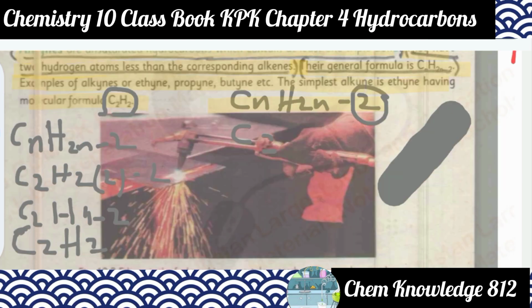If we put the value of two carbons in the formula CnH2n minus 2, instead of n we put 2, so C2H(2 into 2 minus 2), that is C2H4 minus 2, which is C2H2. So this is an example of alkynes in the form of ethyne.